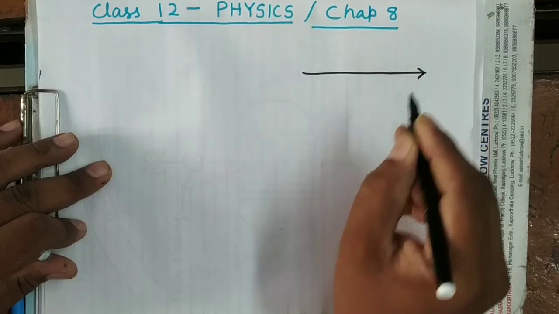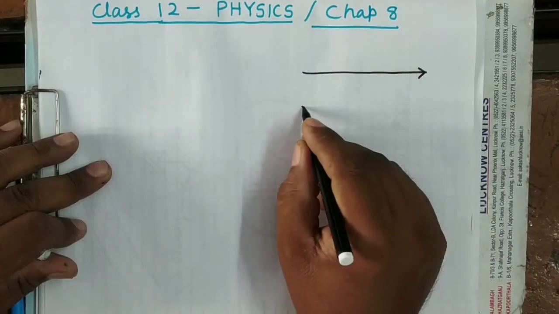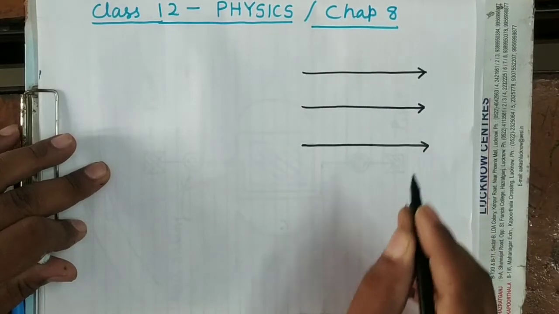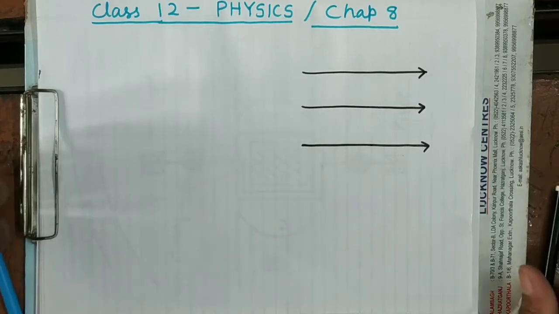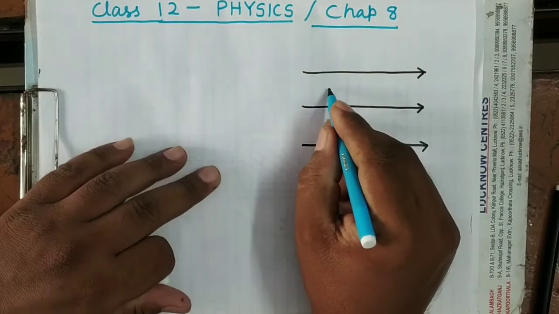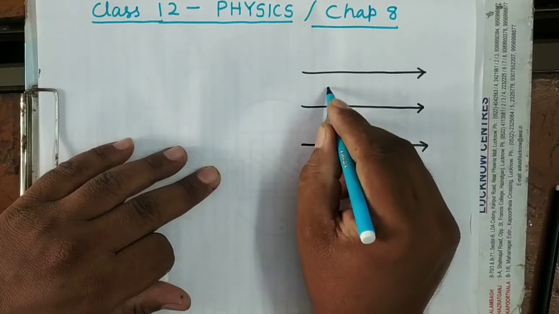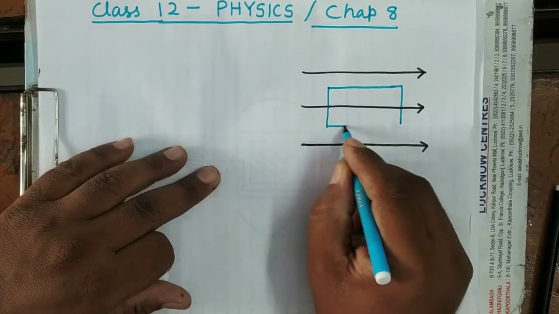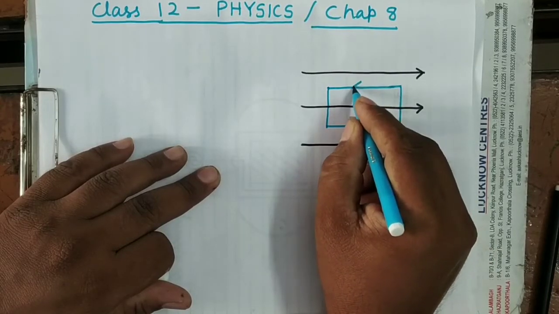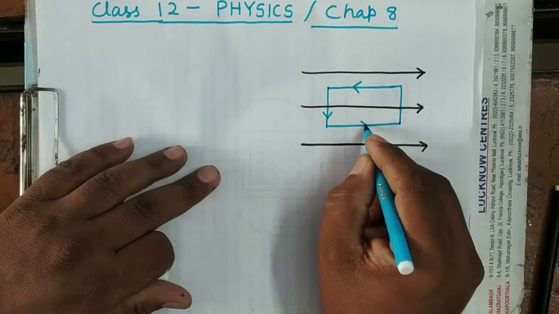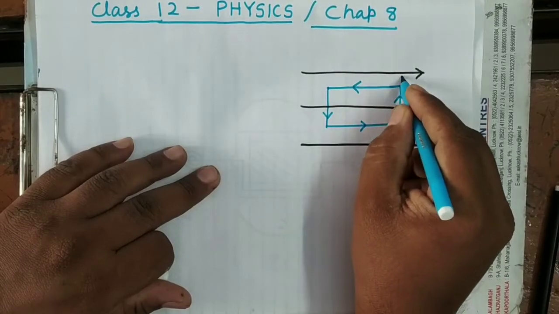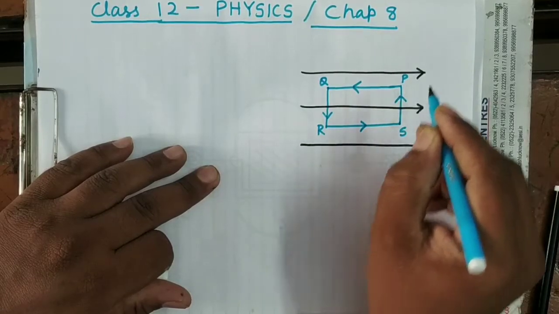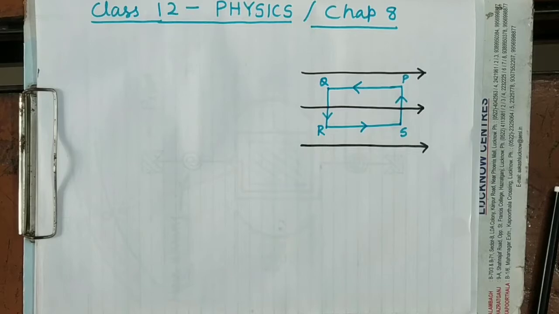You see here, suppose this is the uniform magnetic field and the plane of the rectangular current carrying coil is such that lines of force are tangential to the plane of coil. Here suppose the current is flowing in this way. This coil I have named as PQRS. So I have told that in this case, what will be the torque?